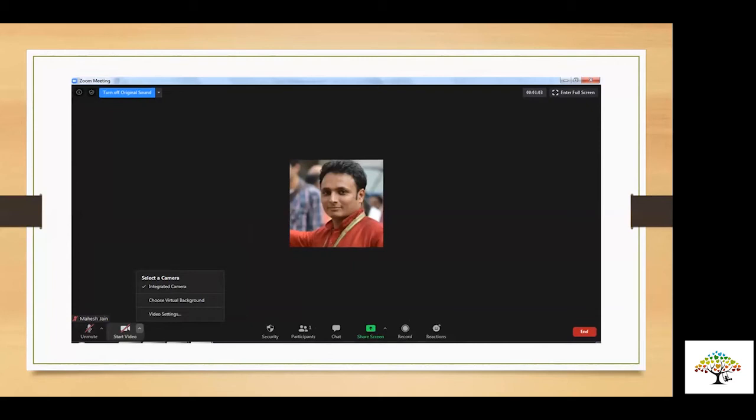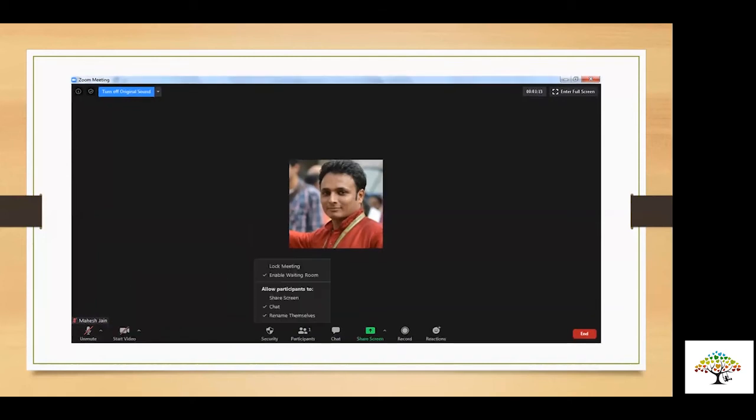Next one is again, you can see video, whether you want to put your video on or you want to put your video off. And even in that, there is option of whether you want to have a virtual background, yes or no. So all the things are available on screen. Next one, Rishabh. The next option is very important, which talks about security.